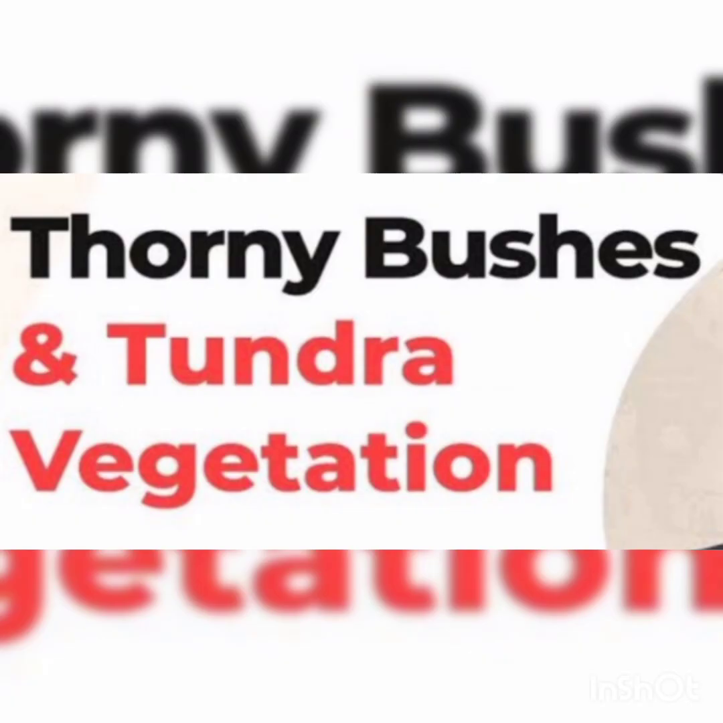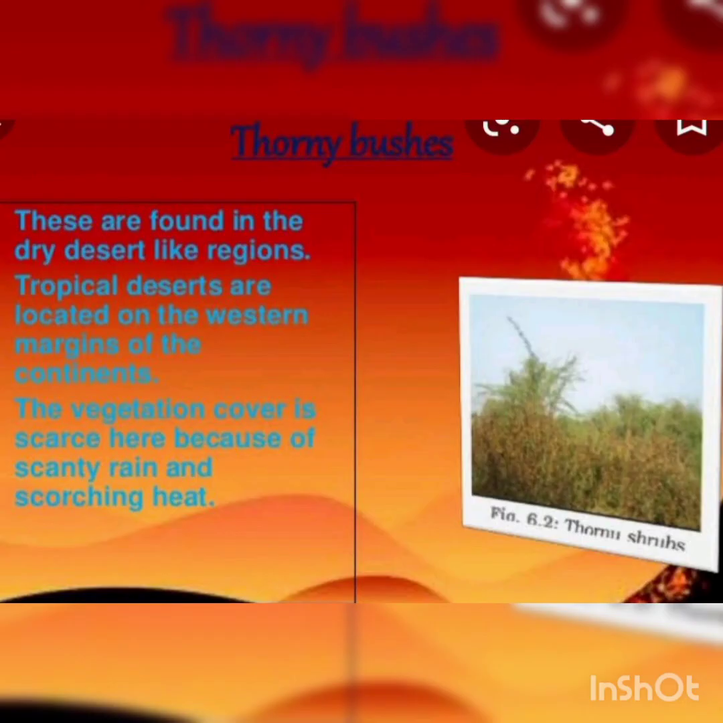Then the third category of natural vegetation: thorny bushes and tundra vegetation. Thorny bushes are found in the dry desert-like regions. Tropical deserts are located in the western margins of the continents. The vegetation cover is scarce here because of scanty rain and scorching heat.